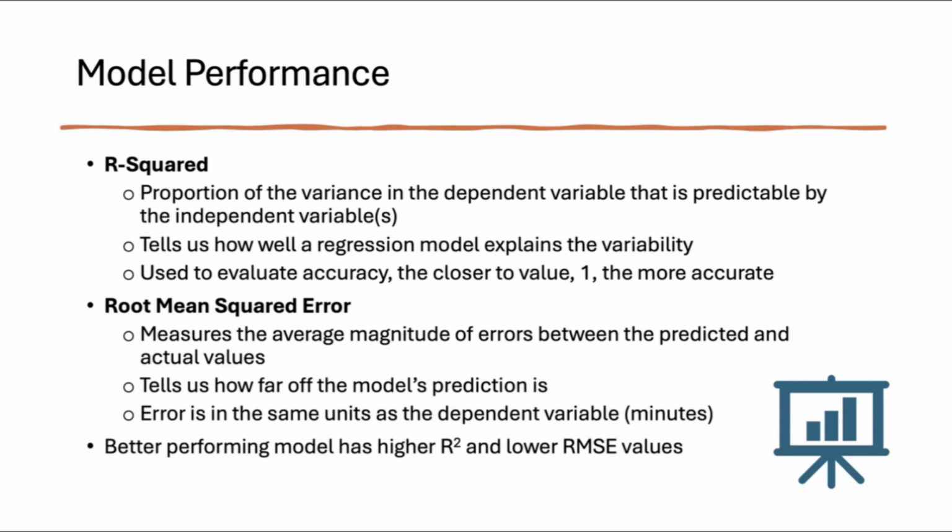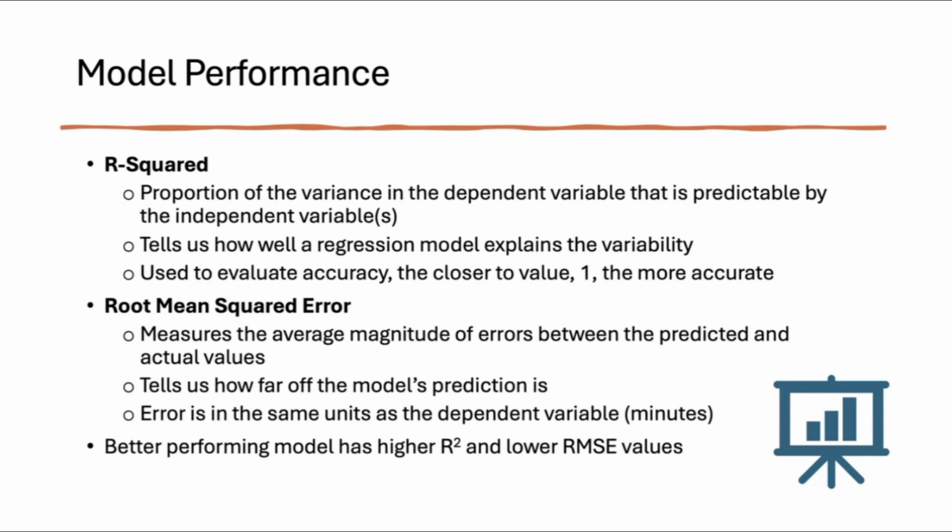For our model performance, we looked at R squared and root mean squared error. R squared is the proportion of the variance in the dependent variable that's predictable by the independent variables. It tells us how well a regression model explains the variability. It's used to evaluate the accuracy. The closer to 1, the more accurate it is.